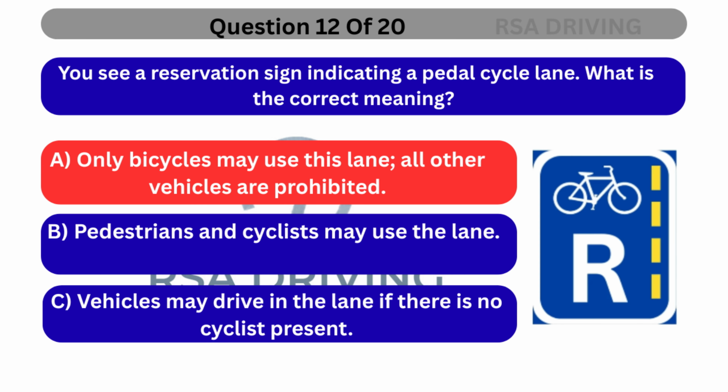The correct answer is A. Only bicycles may use this lane. All other vehicles are prohibited. A pedal cycle lane is reserved exclusively for bicycles. Motor vehicles are not allowed to drive in this lane under any circumstances, even if no cyclists are present.